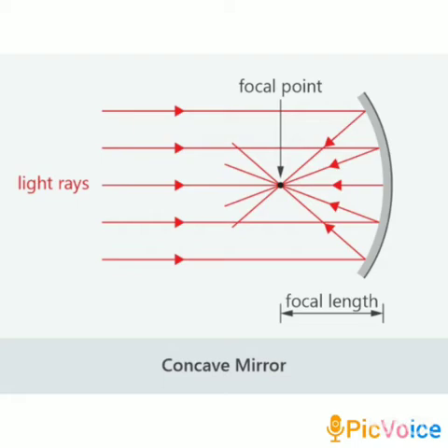As we know, the normal at the point of incidence in a spherical mirror is simply the radius of the sphere of which the given mirror is a part at that point.